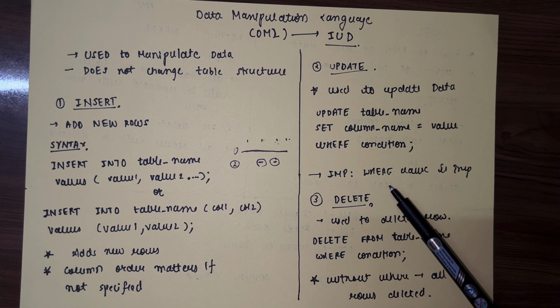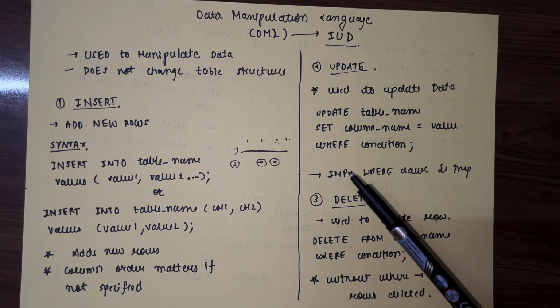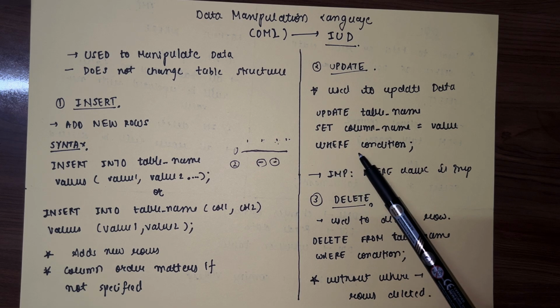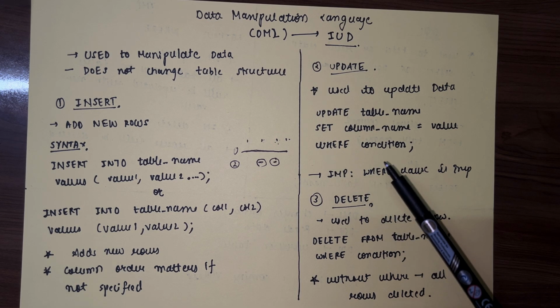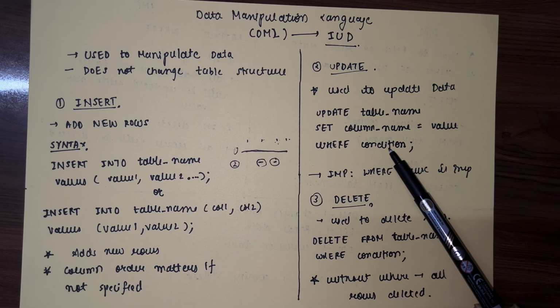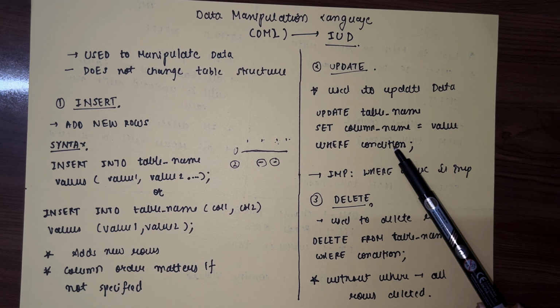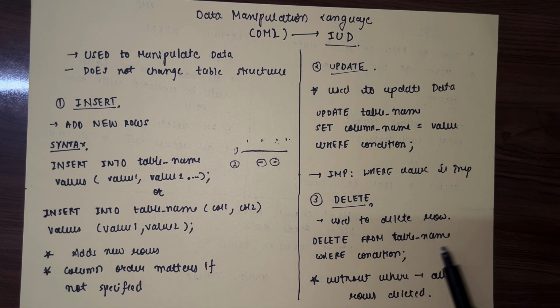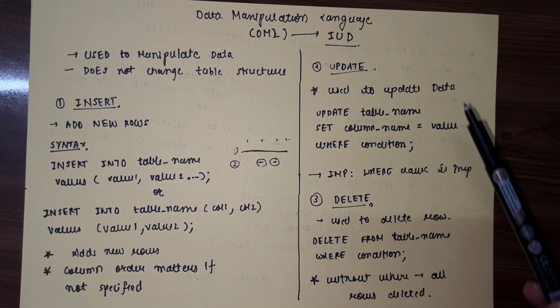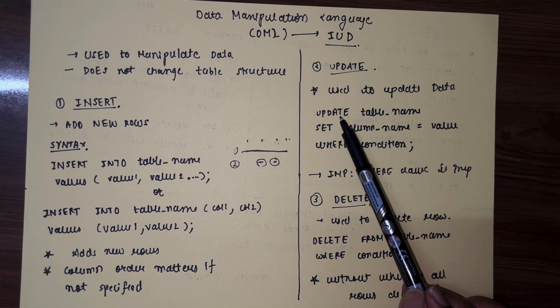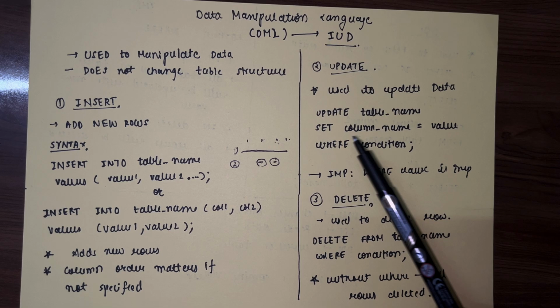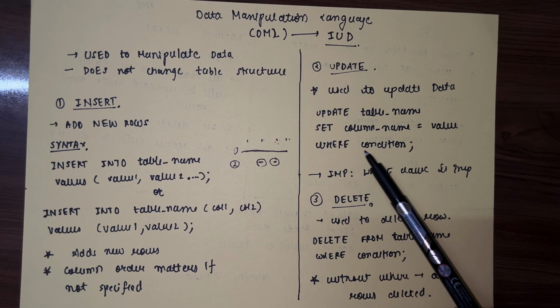One thing you want to remember while doing update is to keep the where condition. The where condition is very important, because if you don't provide it, it will update all the rows. Doesn't matter which row it is, it will update all the rows. So this is the update syntax: update table name, set column name equals to value where the condition.